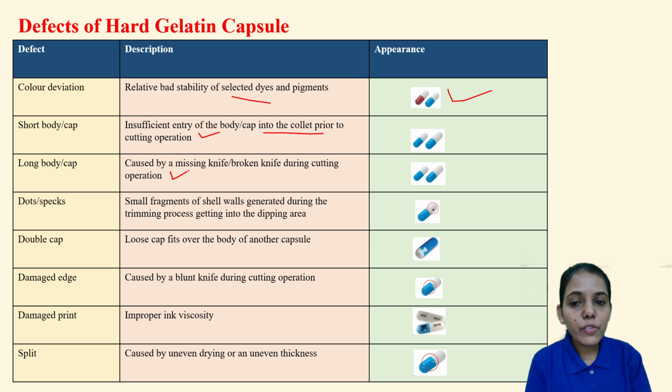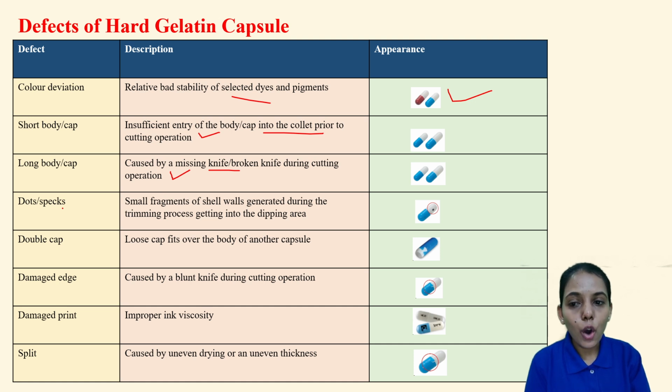Similarly, the long body or cap is caused by a missing knife or broken knife during the cutting operation. If the knife fails to cut the proper length or proper segment of that particular capsule, then a long body or cap may form.